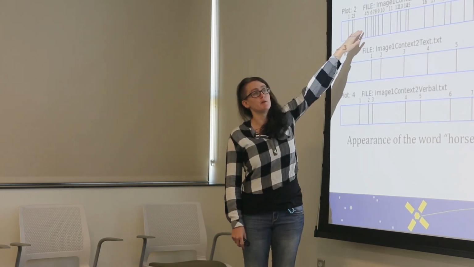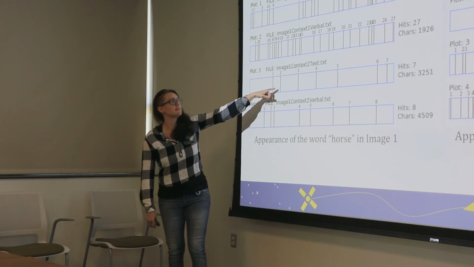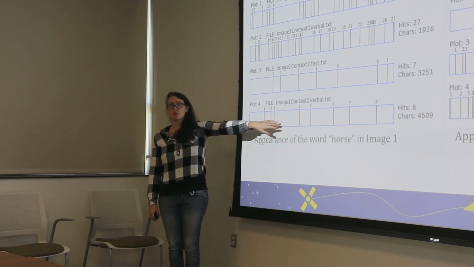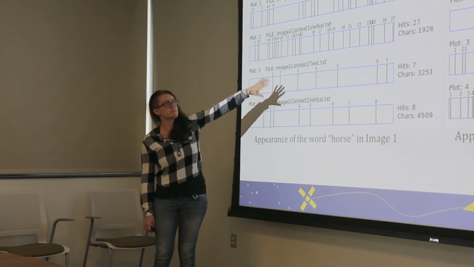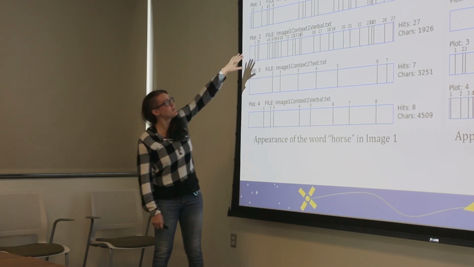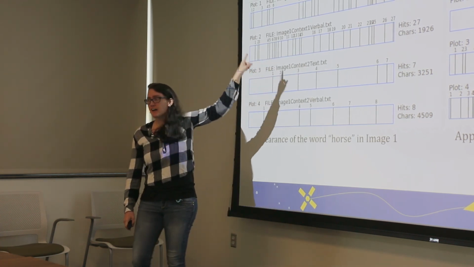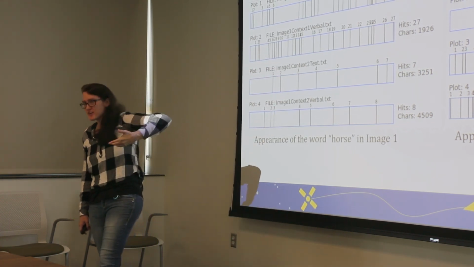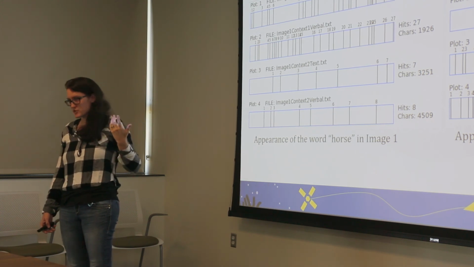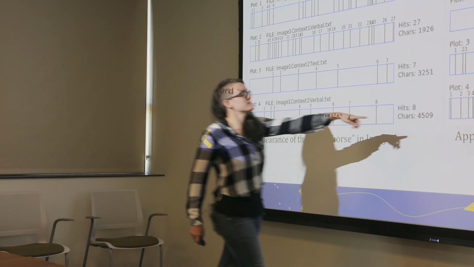Second one is context 1, but people who spoke instead of typing. Third one is context 2, that's this person went missing, help describe them so we can find them, in the text modality, and then context 2 in the verbal modality. And what I hope you can see from this, even though that's a lot of explaining that's necessary, is there are far more black lines in the top two. Those top two are the context 1 ones. So there are more occurrences of the word horse in context 1. Maybe that's interesting.